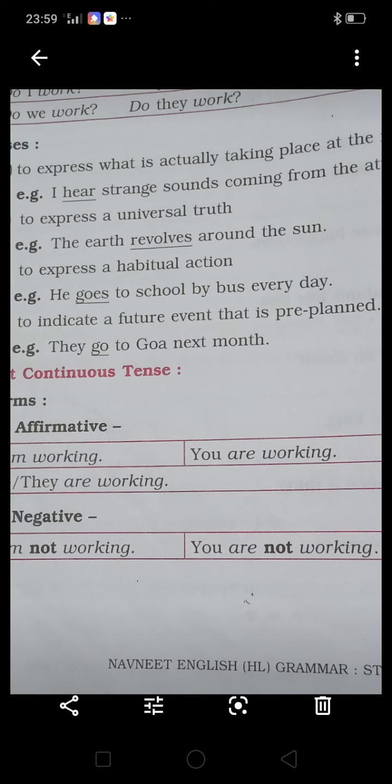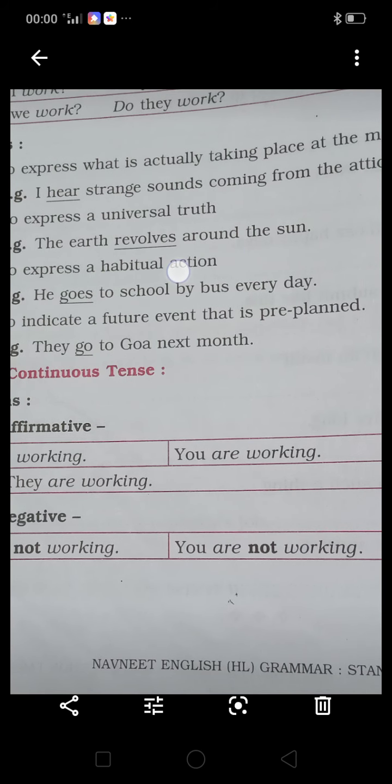Sound coming from the attic. Or you listen to my sound now. Means it is an event that is actually taking place now. Like this way we express what is actually taking place at the moment.